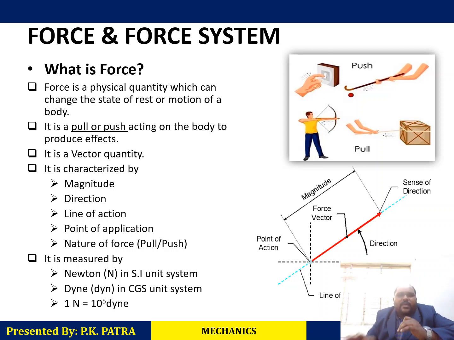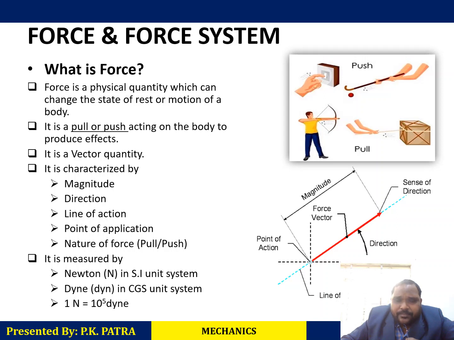Then we can characterize this force by 5 different points. First one is the magnitude. Suppose you take the example: suppose this is the center. At the center, I am applying force to a particle. When you are applying the force, suppose I have sensed that this is the direction of motion.